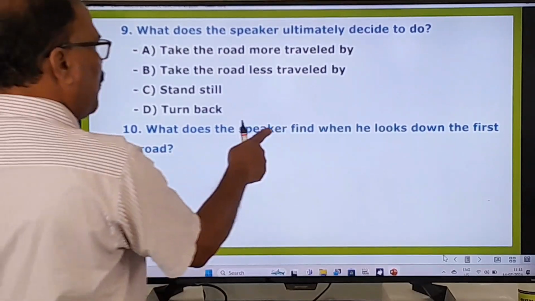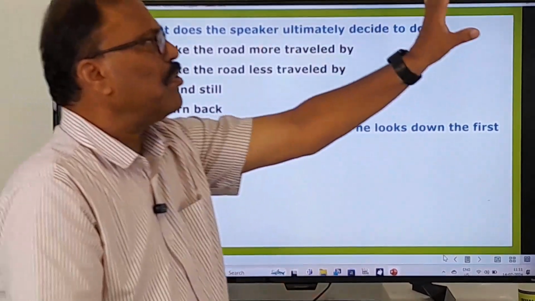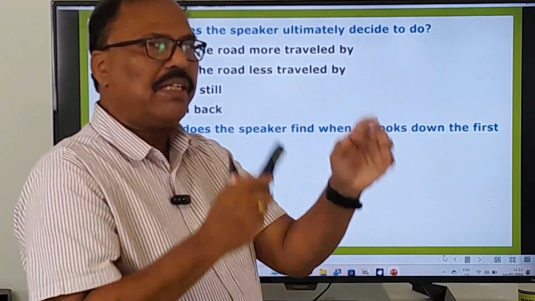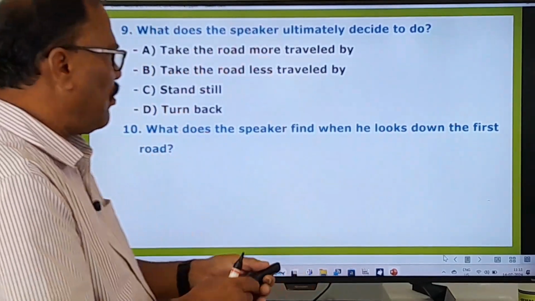10th question. What does the speaker find when he looks down the first road? He looks at the first road. He looks at the second road. So after looking at these two roads, he decides to take one road that is less traveled. You know that very well. You know the meaning of that.